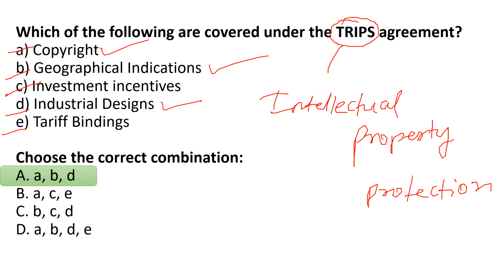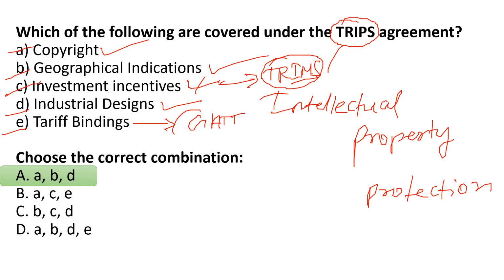The rest, like investment incentives, are not covered because they are related to TRIMS, not TRIPS. And tariff binding is related to GATT, not TRIPS. Correct? That is why only A, B and D are the correct answers.